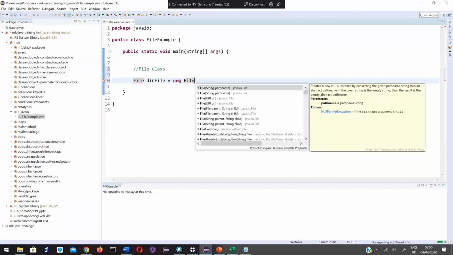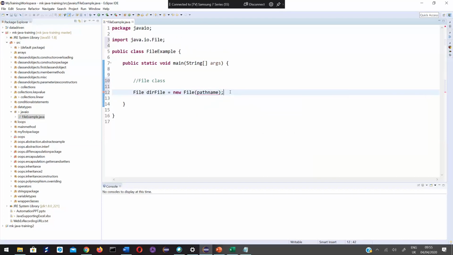So the constructor has the same name as the class name, right? The class is File. I'm creating an object of this File class using new and the constructor. When I try to call the constructor, there are so many constructors here. I need to choose the correct one. I will go for this. So this is constructor overloading.